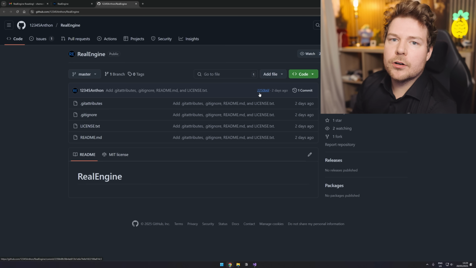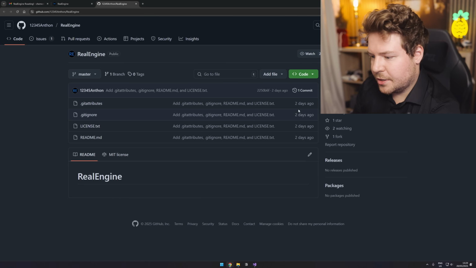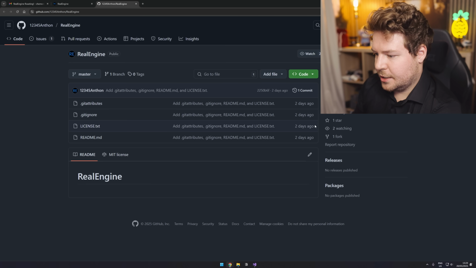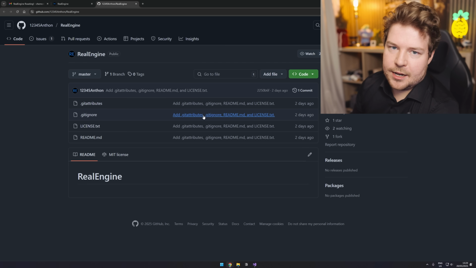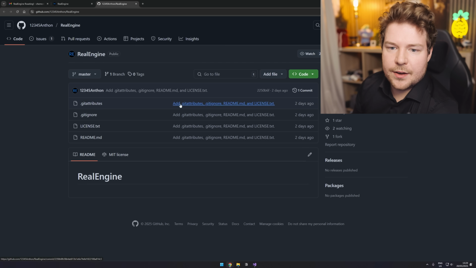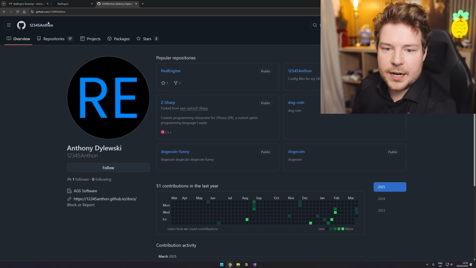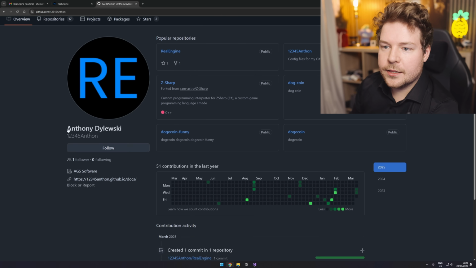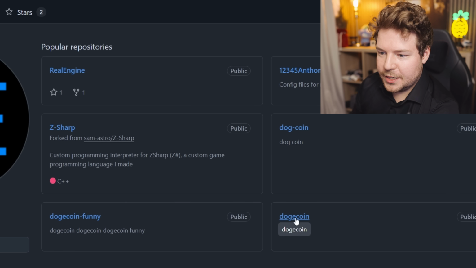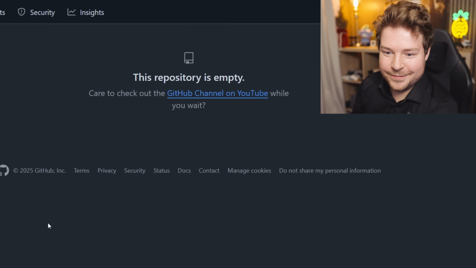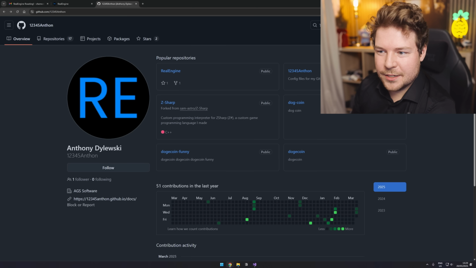But obviously, I recorded the code review last week or something, and the video was just published like 12 hours ago, 18 hours ago actually. So it's weird that everything seemingly has been stripped. But if we go to this 1234.5 Anthon account, then you can see that we got some Dogecoin going on. Now these are some really weird repositories.